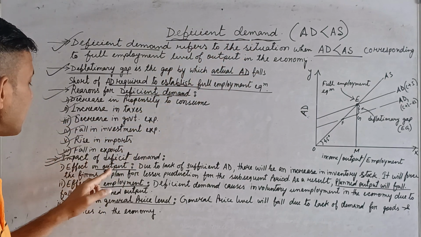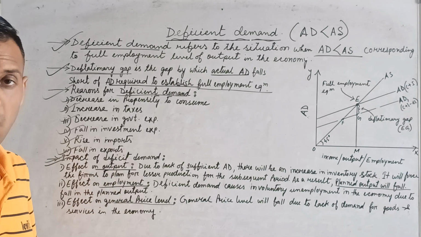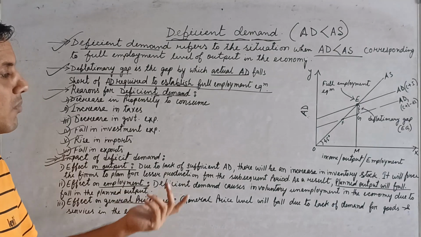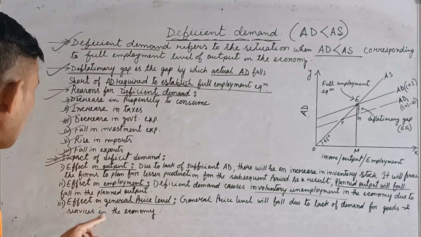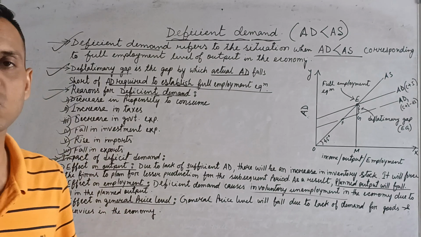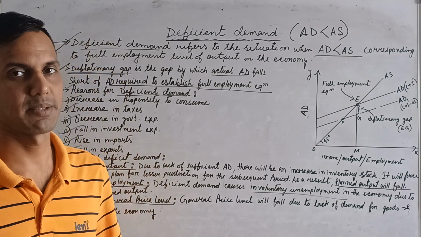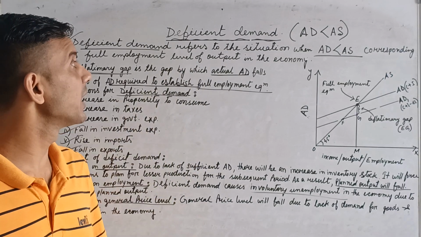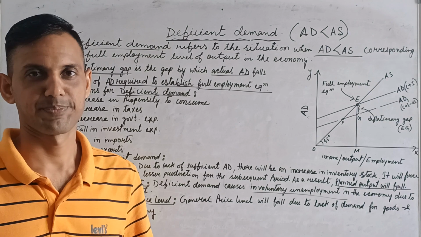And the impact on output, definitely output will fall or decrease. Effect on employment, same thing, involuntary unemployment will increase. And the last is effect on general price level. So definitely price will decrease because of less aggregate demand. Okay, so this is all about the demand deficiency or deficient demand.